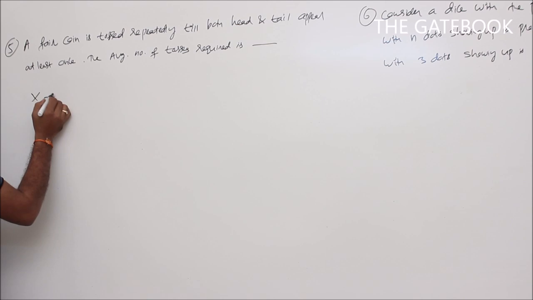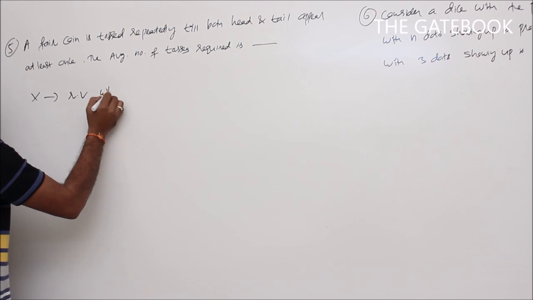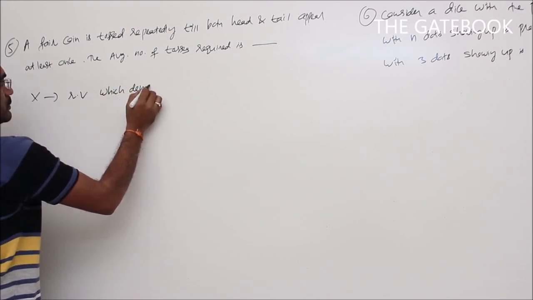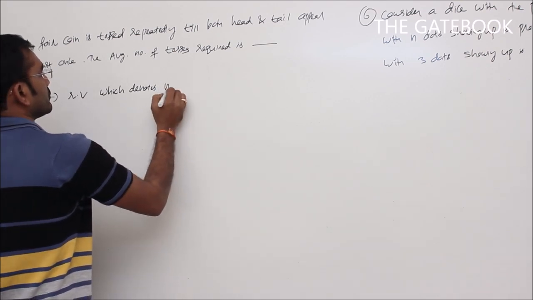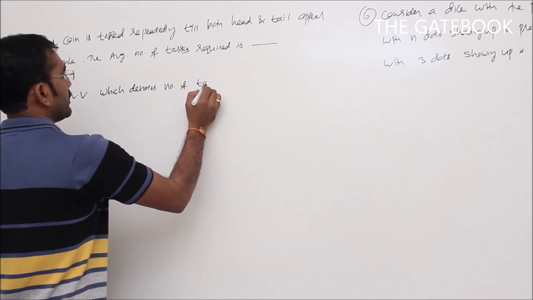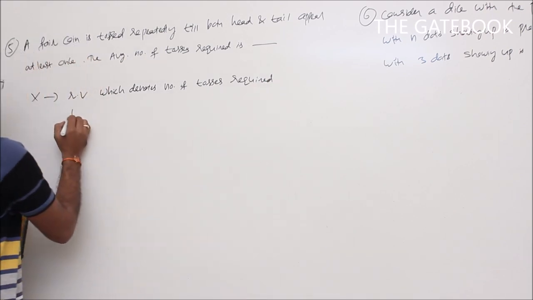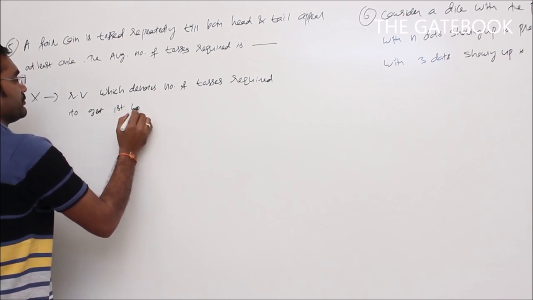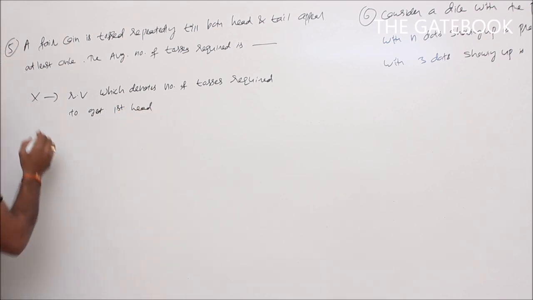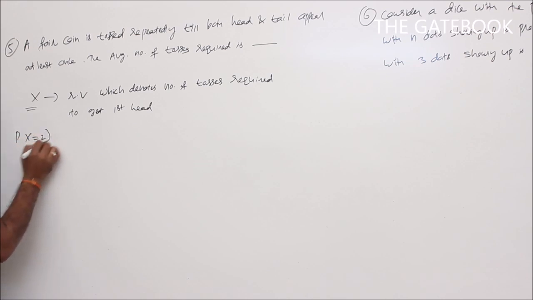Let us consider, let x be a random variable which denotes number of tosses required to get first head. Now see here, P of x is equal to 2.